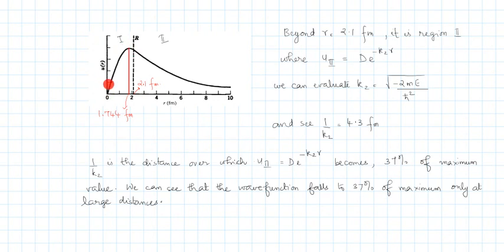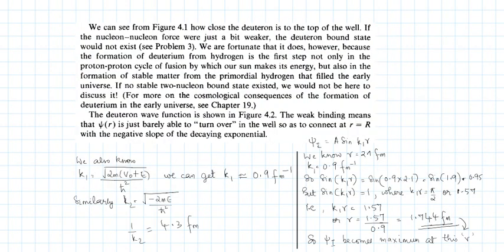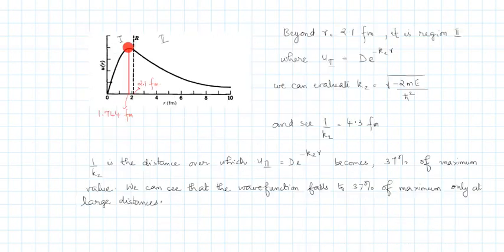It becomes a maximum at 1.744 femtometer. And at 2.1 femtometer, what's the value? We just evaluated it. It's 0.95. So it's less than the maximum value. It becomes a maximum at 1.744 and starts decreasing. But at 2.1 femtometer, it reaches the boundary. And beyond 2.1 femtometer, it is region 2.